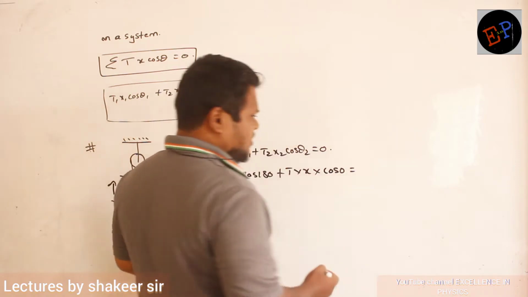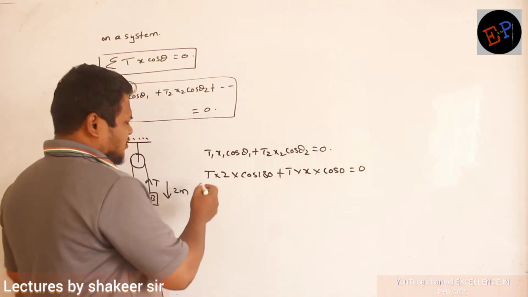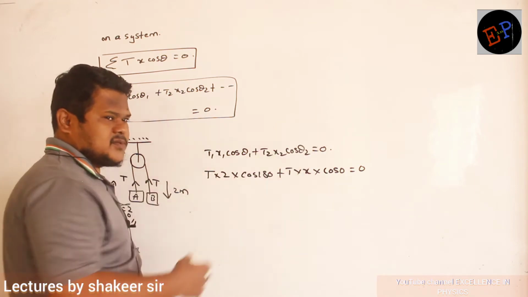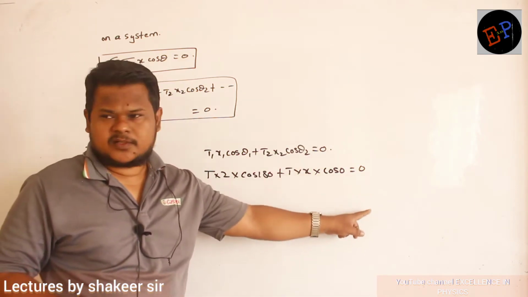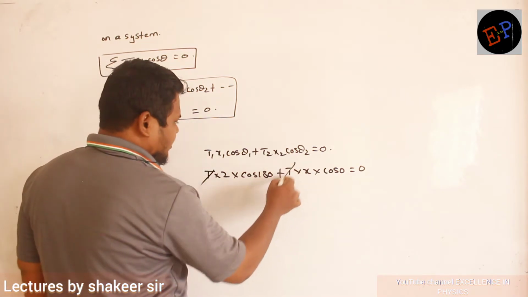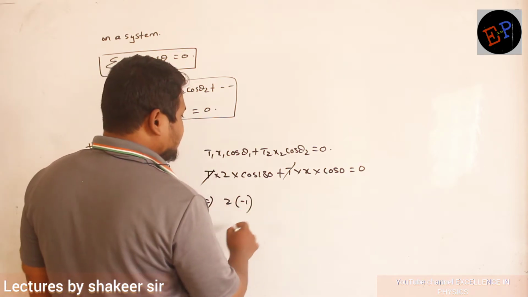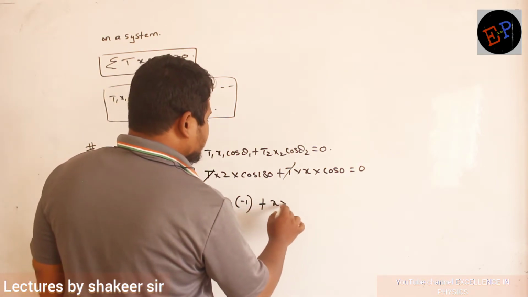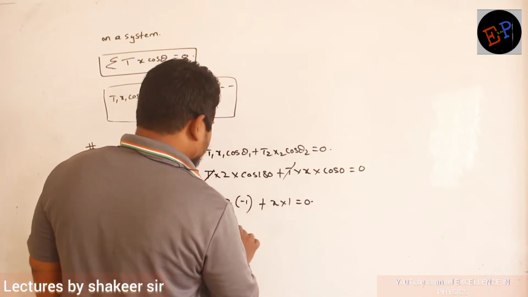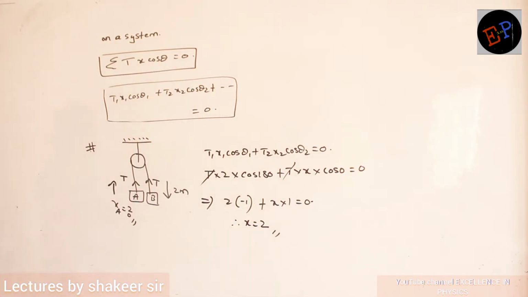So total should be how much? Total should be equal to 0. Are you able to understand? Now tension, if I take common, if it goes to the other side, it will become 0 by tension, no? 0 by tension will become 0. So I can cancel T and T. Clear? So therefore what I am left with? 2 into minus 1 plus x into 1 is equal to 0. So therefore x value is equal to 2. Clear? So that's the answer which I got.